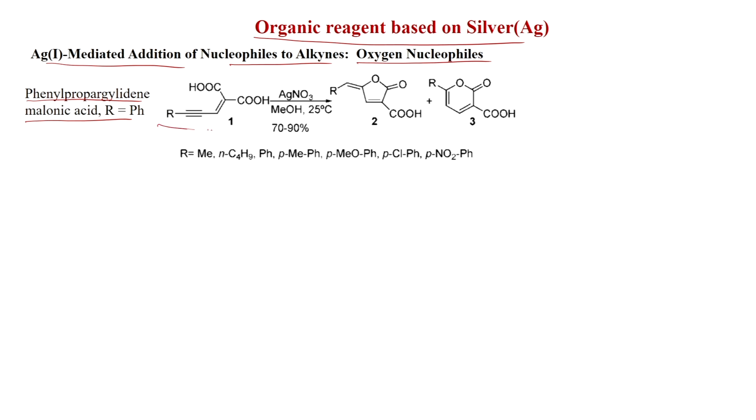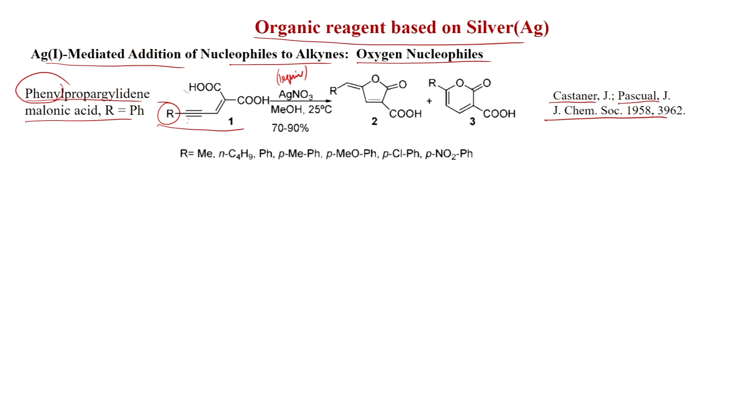So, this is the phenyl propargylidene malonic acid when R is equal to Ph. So, with this triple bond, a double bond is there, and with silver nitrate one equivalent. This was actually the first report in 1958 by Kastner and Pascual.